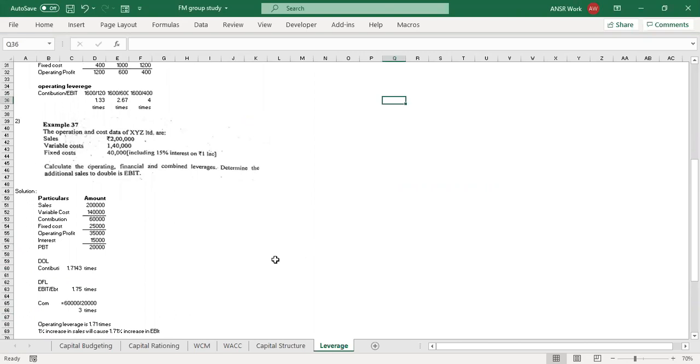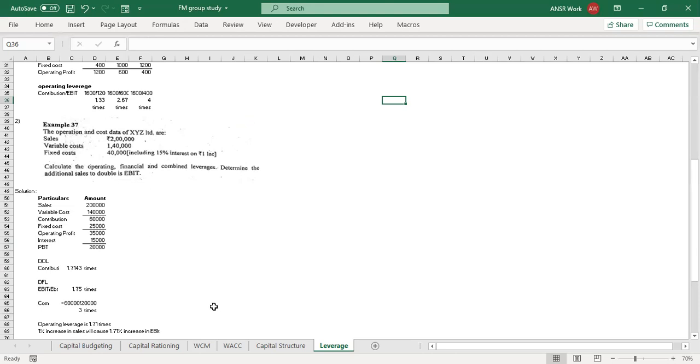Give me one second. Your EBT, what you said? 0.25 lakhs. I deducted 15% of 1 lakh from fixed cost. Wait a second. Your contribution is how much? Contribution is 0.6 lakhs. Okay. Convert it to thousands, that'll be better. That's 60,000, right?